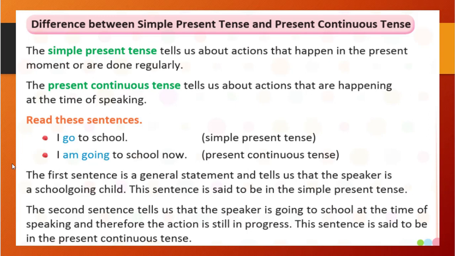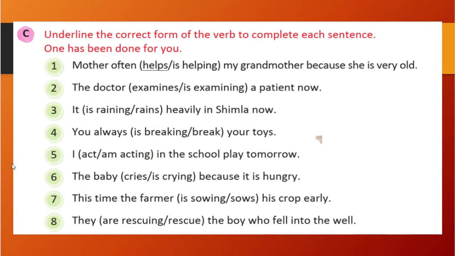And the second sentence tells us that the speaker is going to school at the time of speaking and therefore the action is still in progress. So because going to school, that action is still in progress. This sentence is said to be in the present continuous tense, right? I have already explained and that is written below, right? I hope you understood. Let's see further.